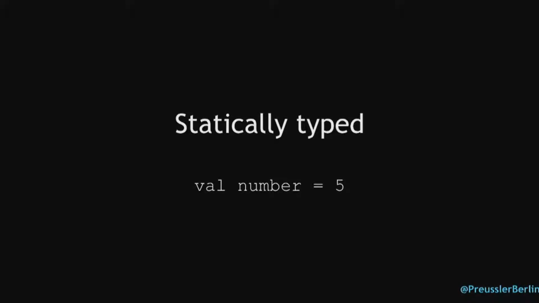It is a statically typed language. That means still not like in Groovy, which is also a JVM language. It's like Java: your types are set at compile time. But in Kotlin, you can write something like this: the variable number equals 5. You don't have to tell the compiler that this is an integer. It's obvious. This is called type inference. And this is one of the reasons that make Kotlin, for me, so nice. There's a lot of things that you don't have to write anymore, all the things that we repeat and repeat all over again in Java.